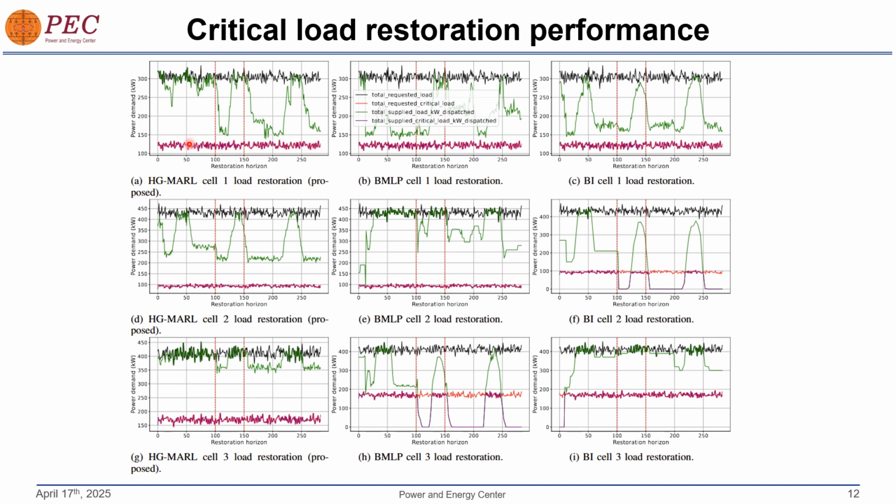What we see is that in HMRL, the green, basically the total supplied load, always stays above the total requested critical load in all of the three cases. But in the other two cases, the second and third columns, the total supplied load actually does drop below the total requested critical load at certain time steps, which shows the advantage of our method over the other methods which do not use the graphical representation or the topology dependent action masking. These results show the overall advantage of our method.